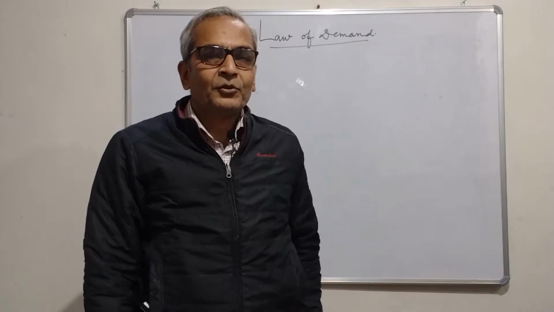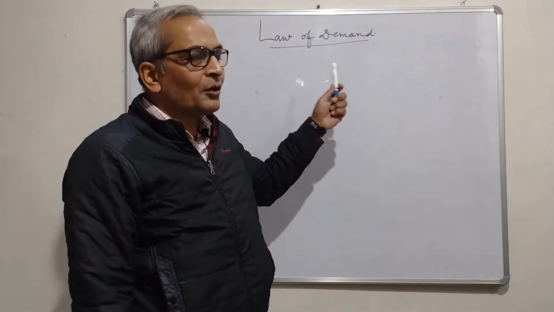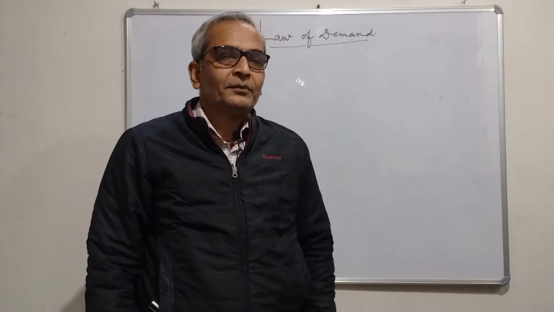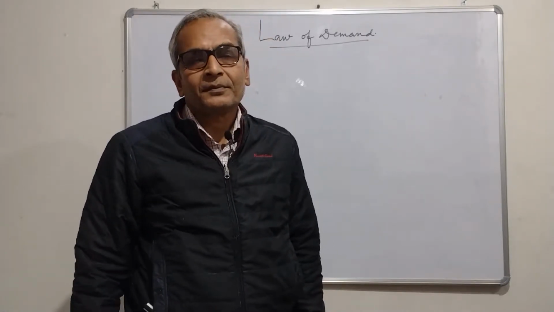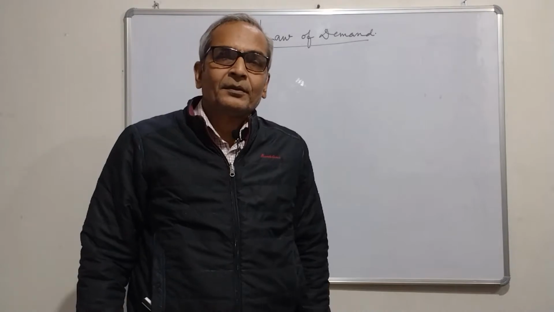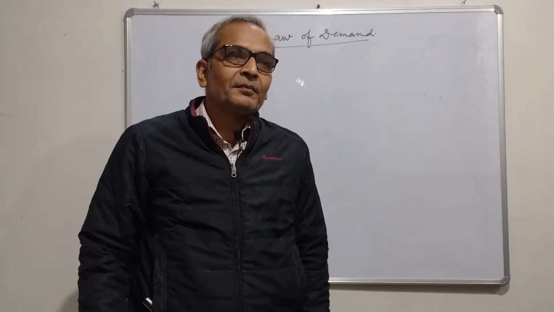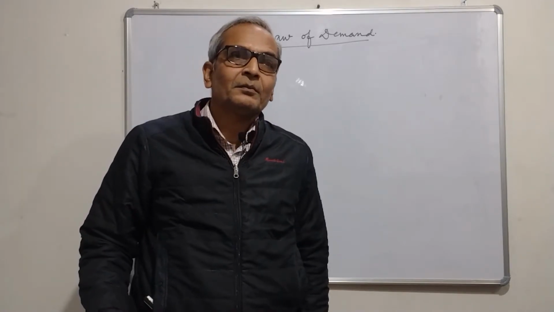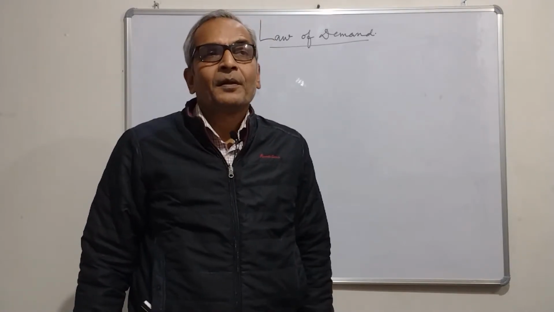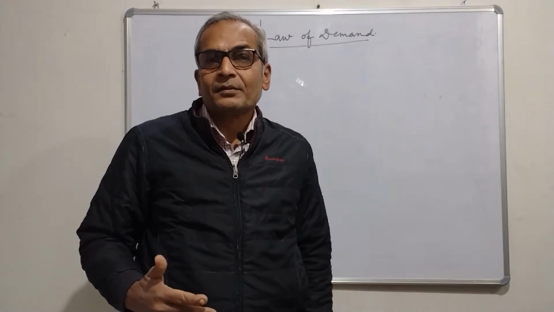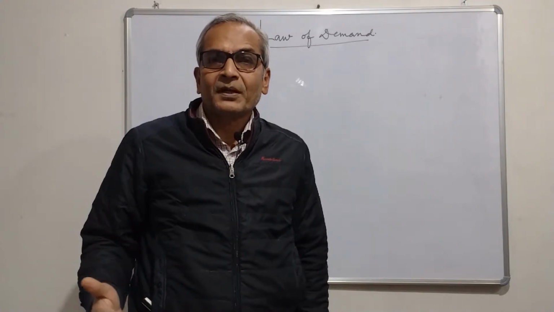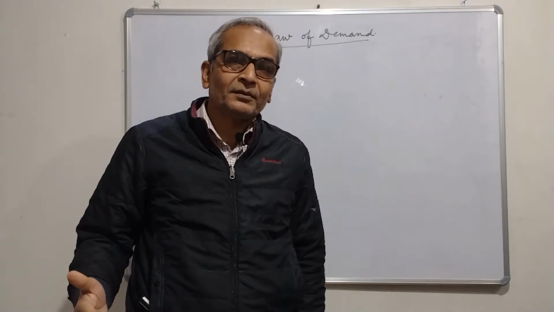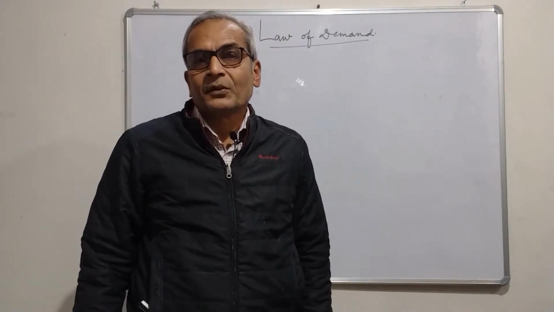Today we will be talking about law of demand. In my previous video on this chapter, we had discussed what is demand, individual demand, market demand, and the various determinants of demand, factors affecting or influencing the demand for a commodity.